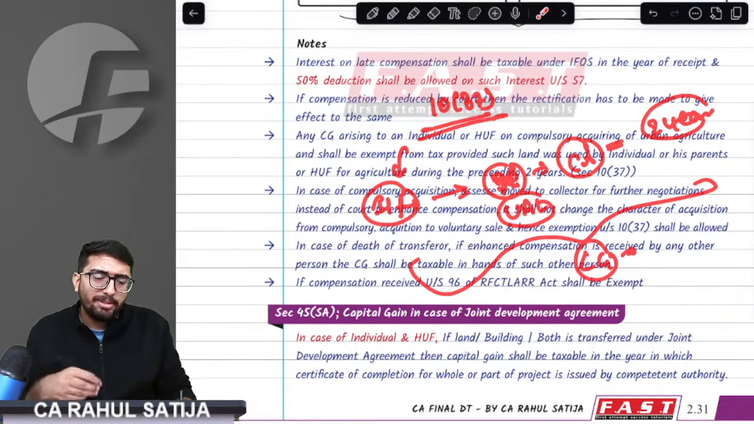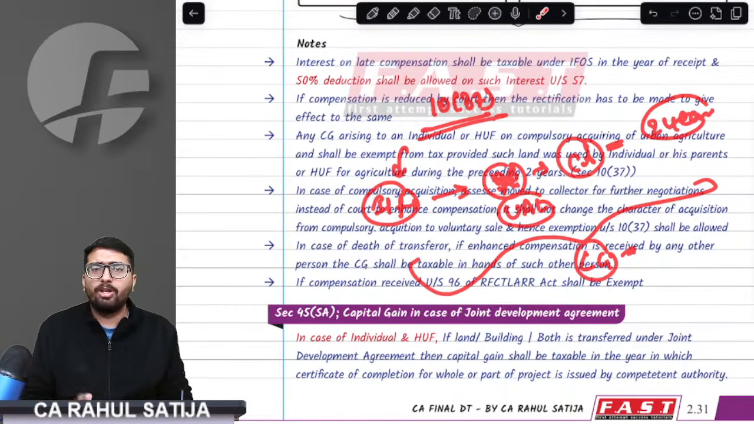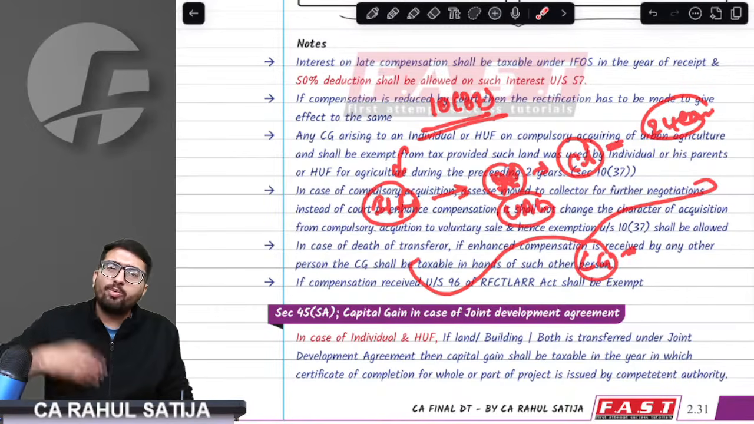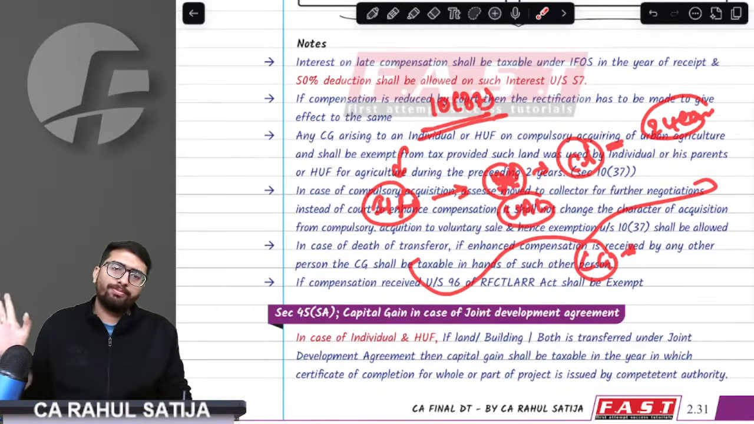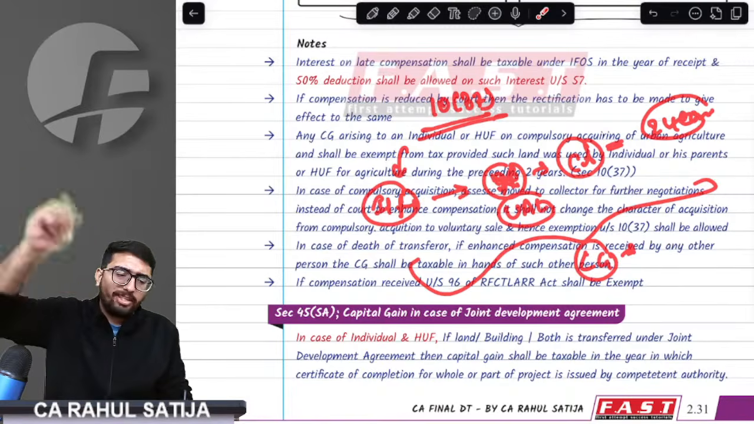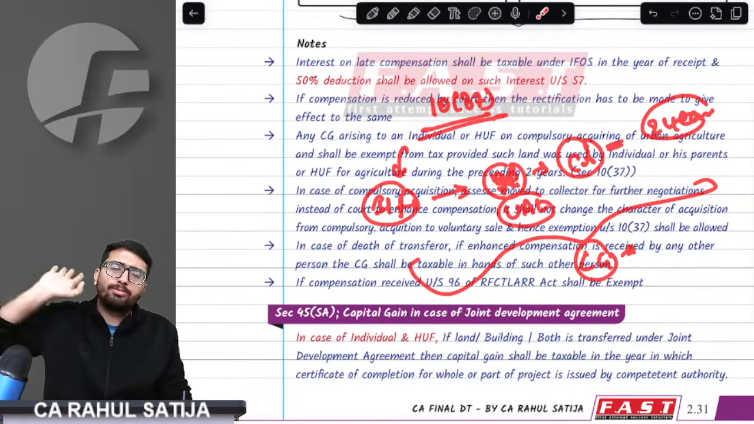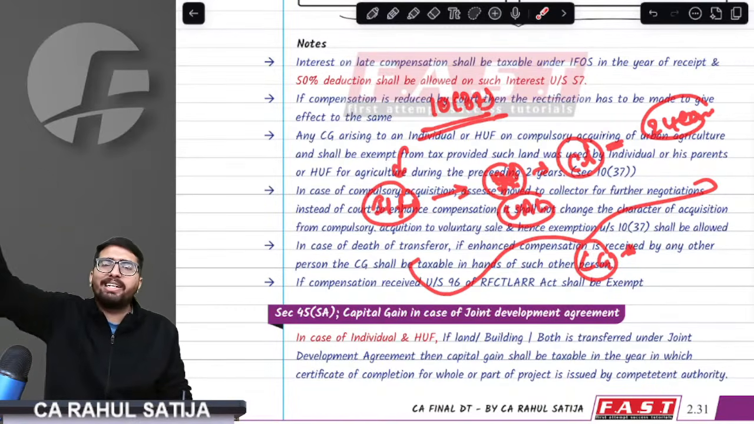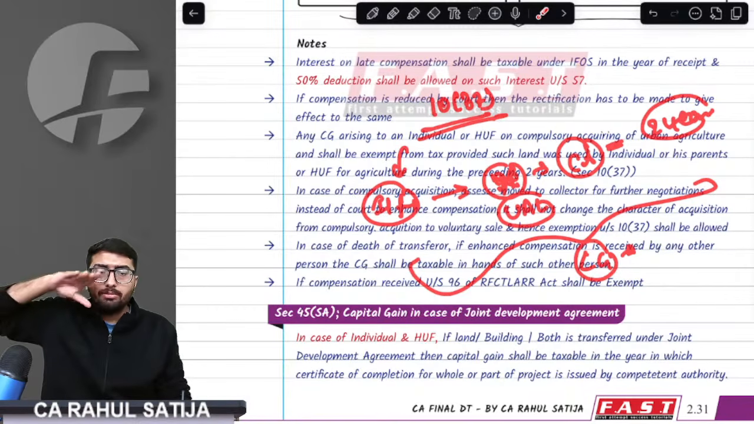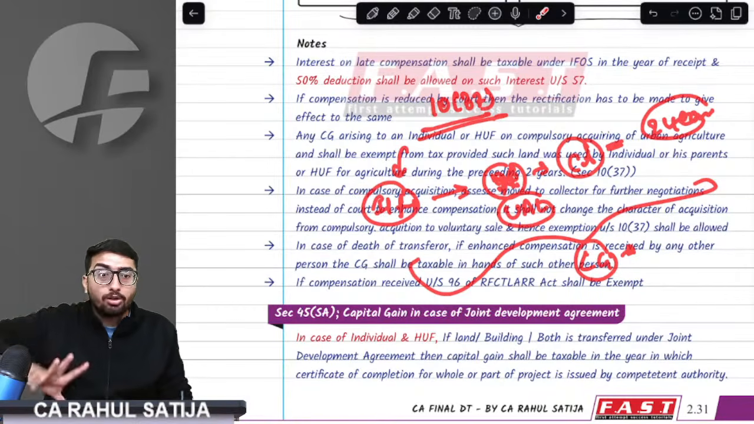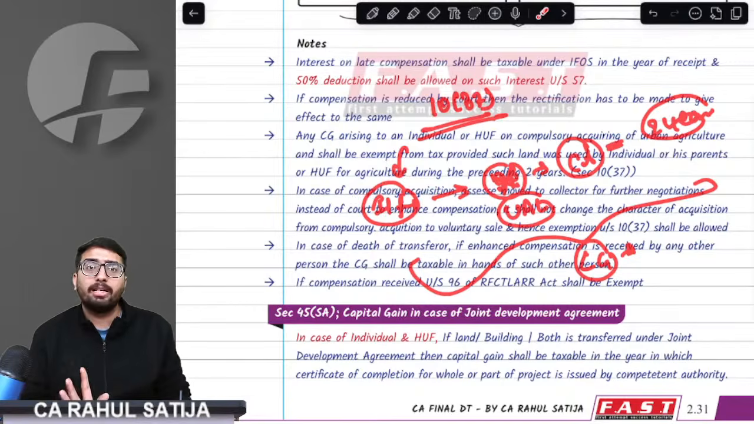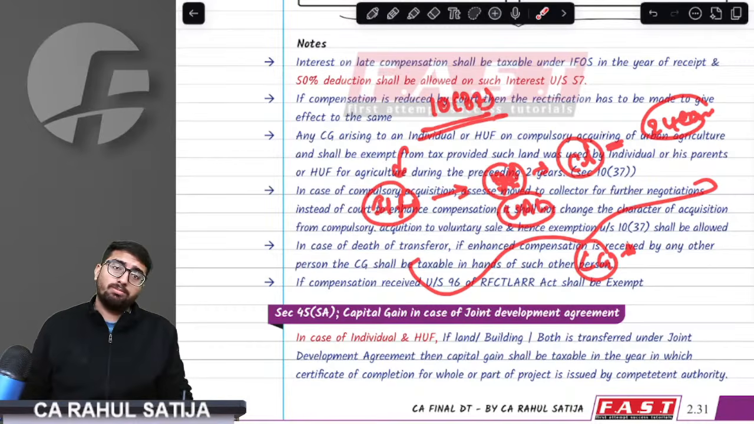Sir, sometimes it might happen that you don't want to argue. Whatever the initial compensation has been given, you want to increase that, so you went to the collector. You did not go to court. You did not argue for the enhanced compensation in court. Sorry, you did not go to court, you went to the collector for increasing the enhanced compensation. Sir, what did the assessing officer do? Assessing officer considered this to be a voluntary sale. I have not argued in the court. On that basis, assessing officer considered it to be a voluntary sale.